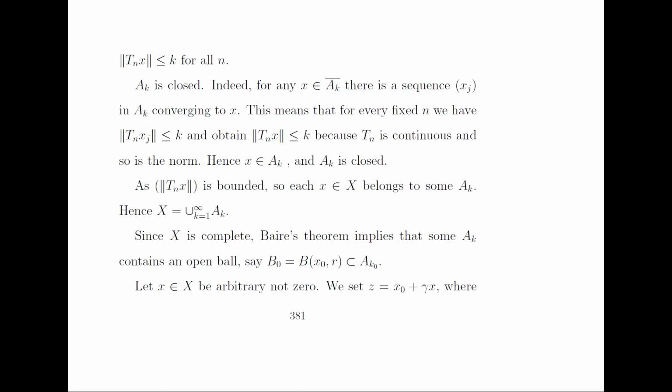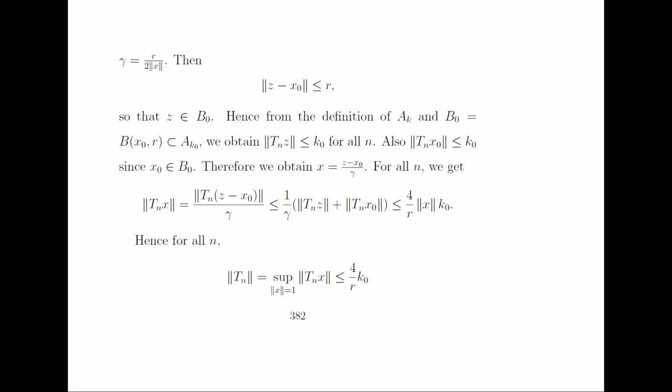So let x be any arbitrary non-zero element in the set X, and we set z as x_0 plus gamma x, where gamma is equal to r over 2 times the norm of x. Then the norm of z minus x_0 is less than or equal to r.